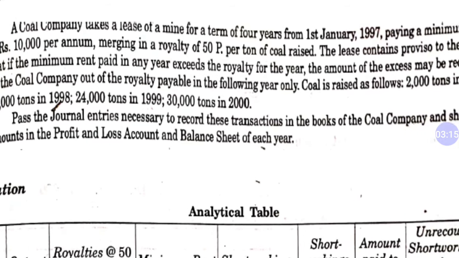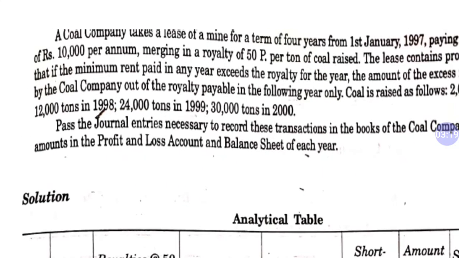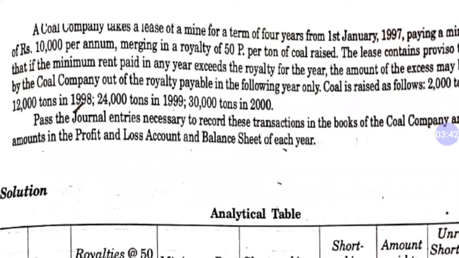Coal is raised as follows: 2,000 tons in 1997, 12,000 tons in 1998, 24,000 tons in 1999, and 30,000 tons in 2000. These are the outputs for the 4 years. Pass the journal entries necessary to record these transactions in the books of the coal company, and show the amounts in the profit and loss account and the balance sheet of each year.